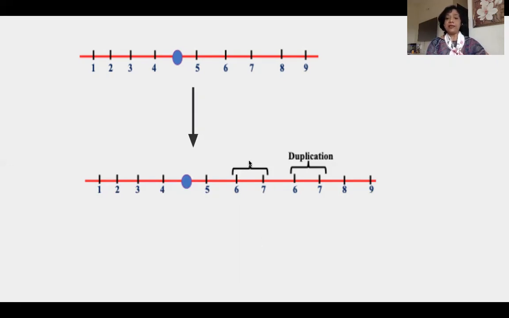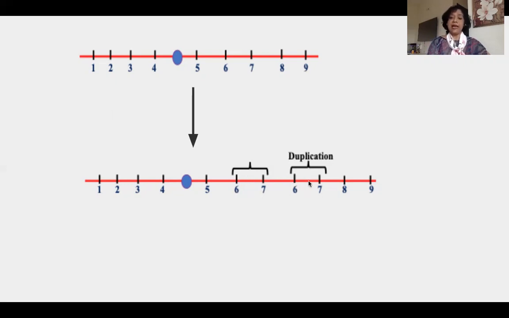Then what has happened? You can see this bracket which I have made, and it includes the segment containing 6 and 7. So 6 and 7 have been duplicated, and just adjacent to it, it has been copied and pasted next to the original segment.